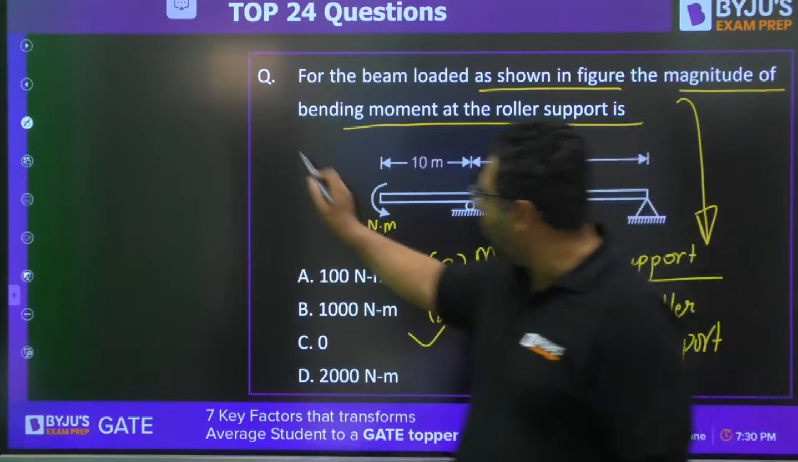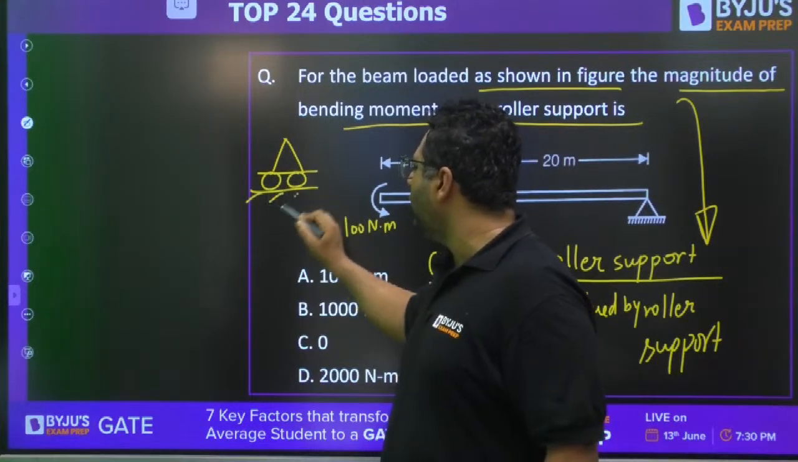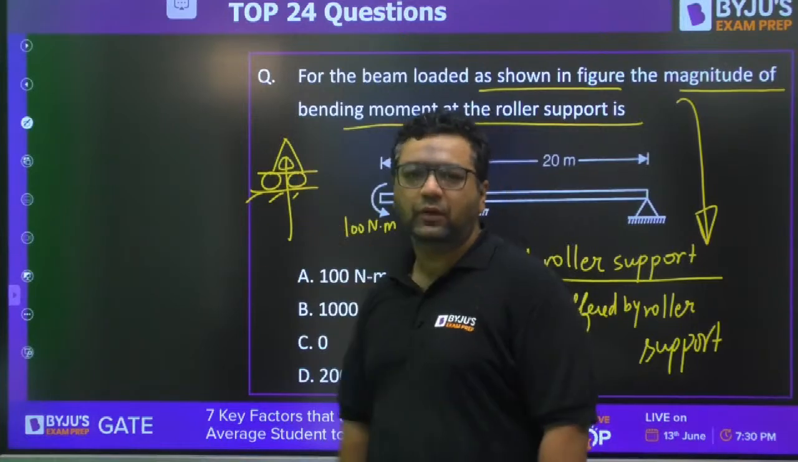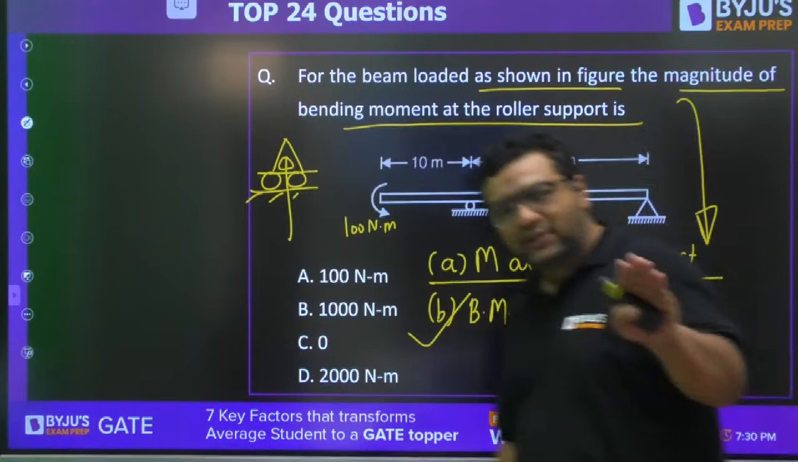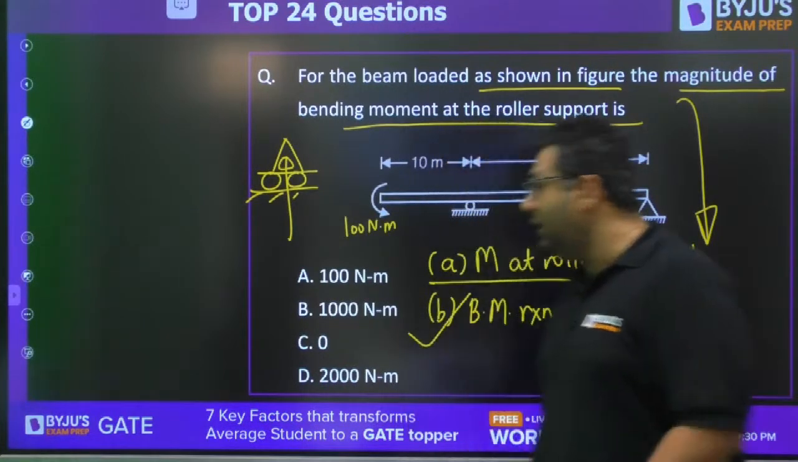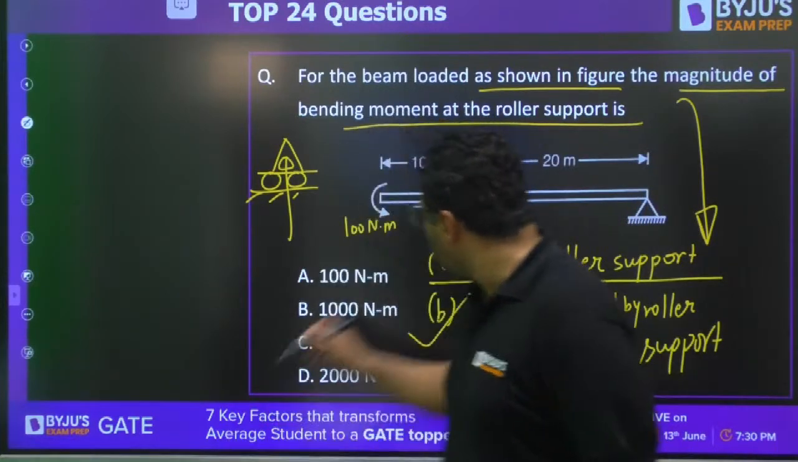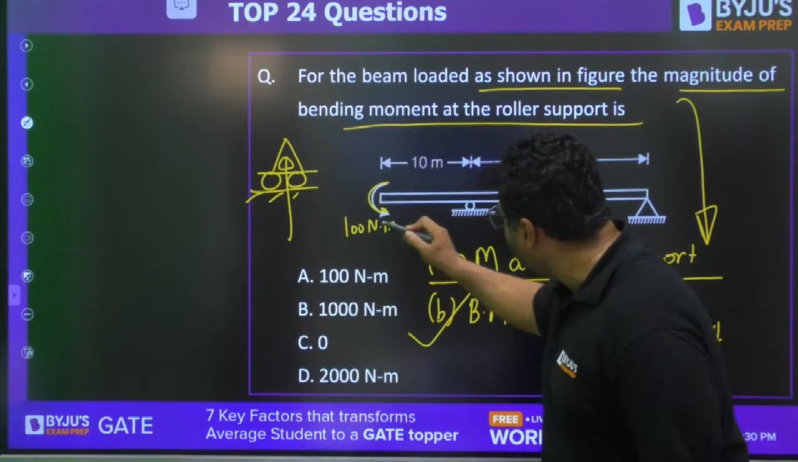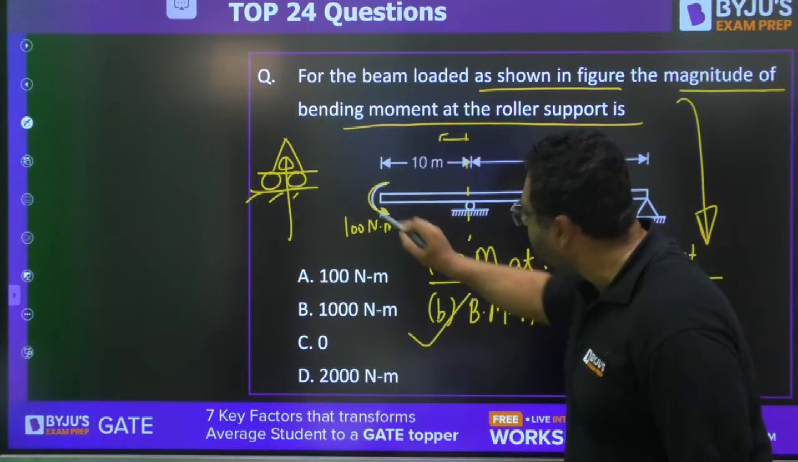When we are talking about roller support, you are aware that roller support can give only one vertical reaction. But they are not giving any reaction in terms of moment or horizontal force. That's true. But my dear, it doesn't mean that we cannot apply the moment onto that. Like if you see this moment, you are going to find out bending moment at a section. To the left hand side, 100 Newton meter is applied.